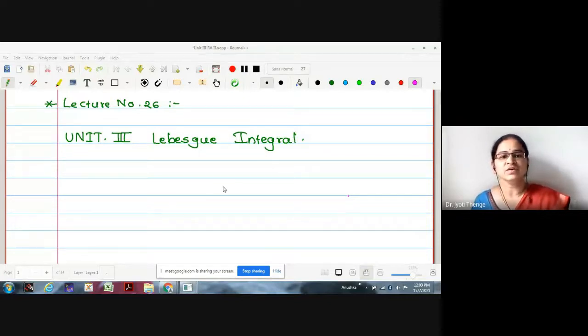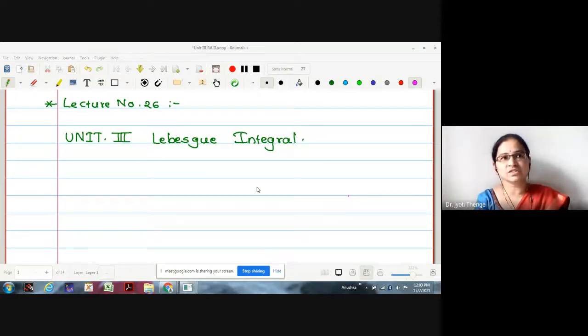In today's lecture, we are going to start a new unit called Lebesgue integral. This Lebesgue integration is actually the generalization of Riemann integration, which we have studied in our second semester. Right now, Riemann integration we have studied in detail.